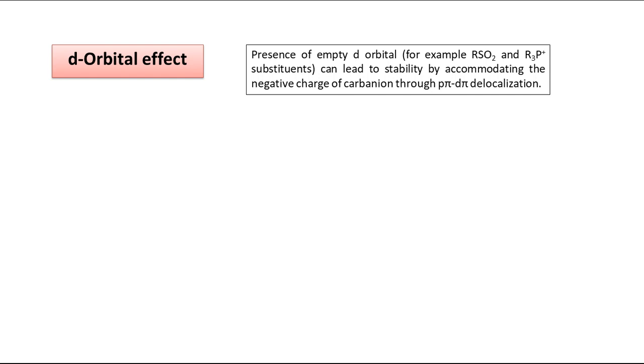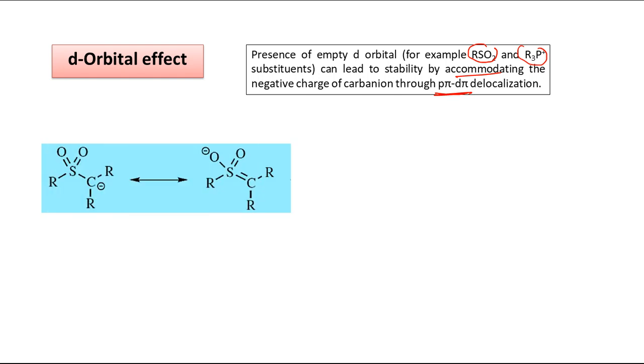D orbital effect. This is also a type of conjugation, but instead of p pi p pi conjugation, it is p pi d pi conjugation. When it is possible, suppose you have groups like RSO2 or R3P plus substituents, they can lead to stability by accommodating the negative charge of the carbanion. Where? In the d orbital. So here we have this example. This is a carbanion, and adjacent to it we have an RSO2 group.